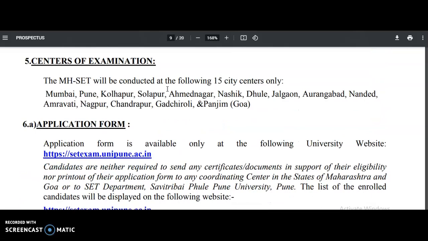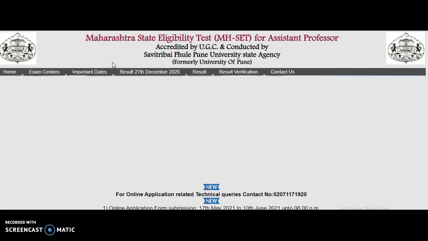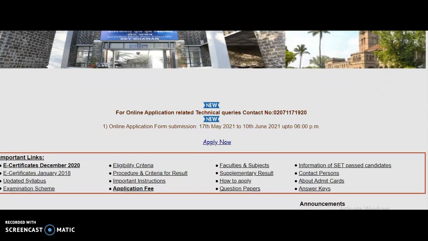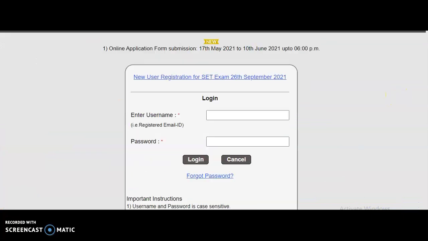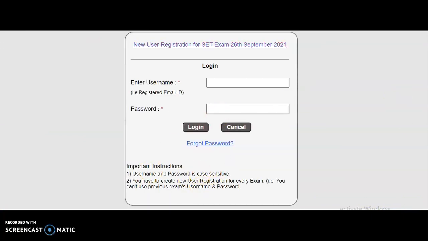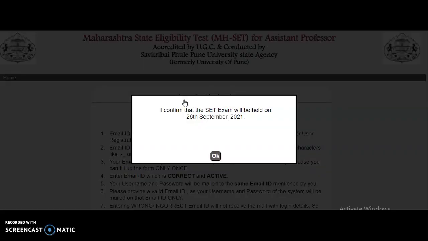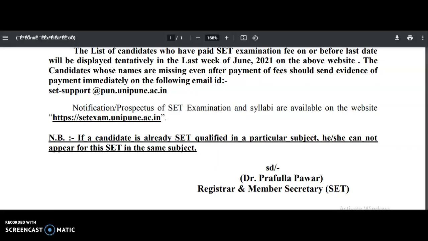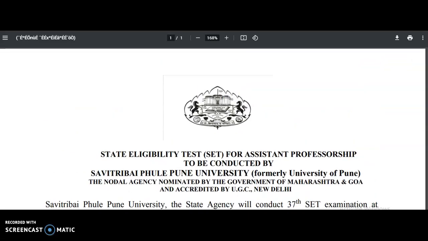Okay, and the centers of examination as well as the application form are also provided here. So please click on this one, guys. And for your reference, I will provide this website link in the description box of this video. Okay, you may check. So if you want to apply online, click on this one, then start applying from this one, guys. Okay. So these are all the things. If you have a new registration, then click on this one. Then you have to enter a few more details, and from those details you will get the username as well as the password. With that, you have to fill up your online application form, guys.